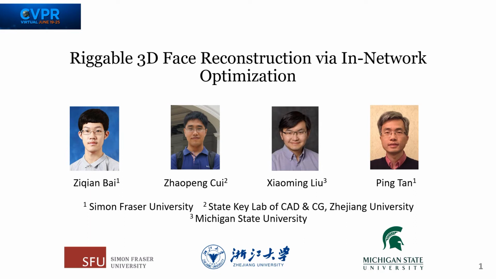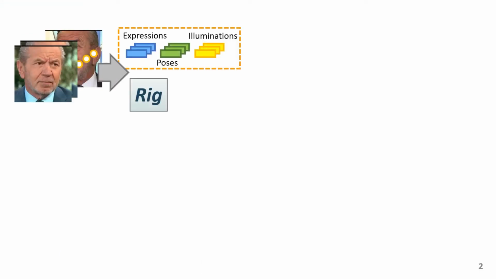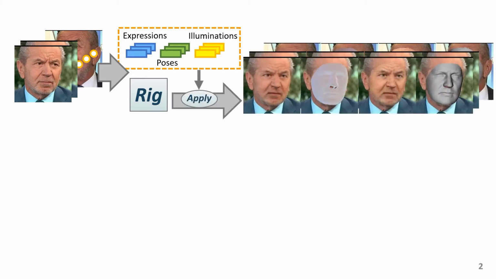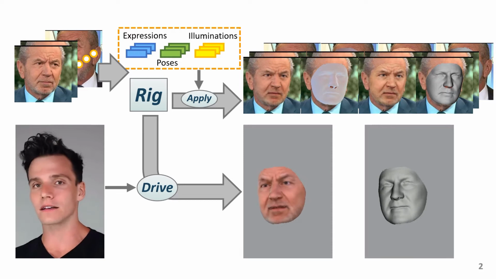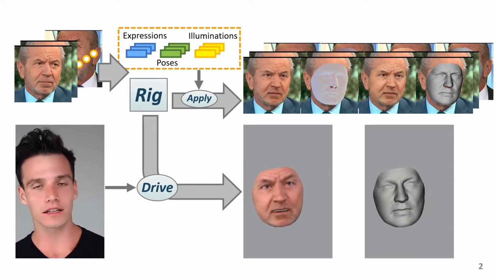This paper presents a method for riggable 3D face reconstruction from monocular RGB images. Given monocular RGB inputs, our method jointly estimates a personalized face rig and per-image parameters, including expressions, poses, and illuminations. By applying the per-image parameters to the rig, we can obtain the per-image reconstructions. The rig can also be animated by other identities, achieving face retargeting.